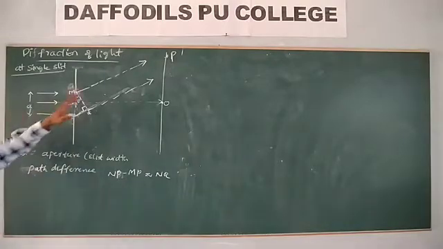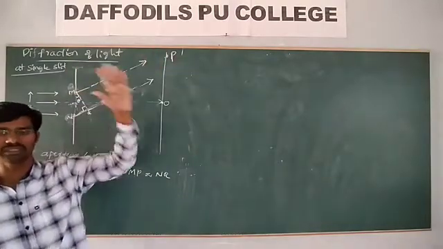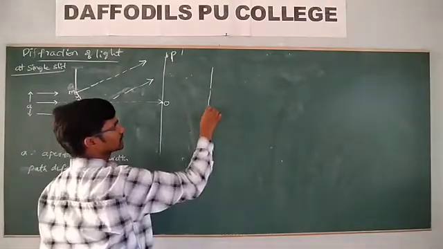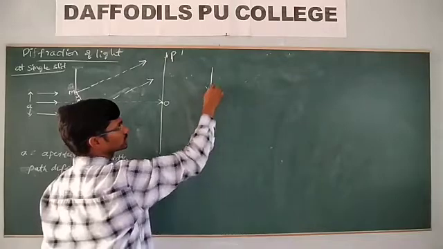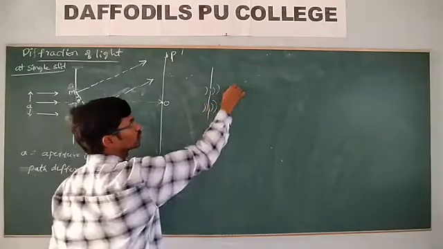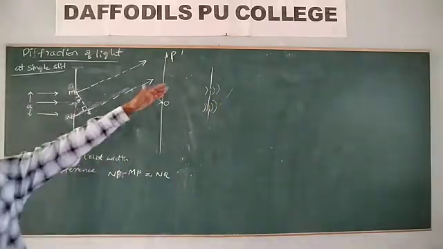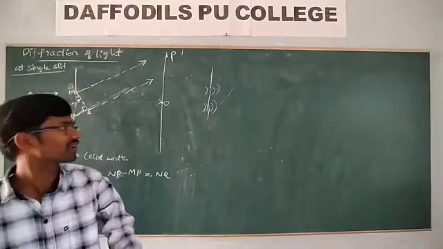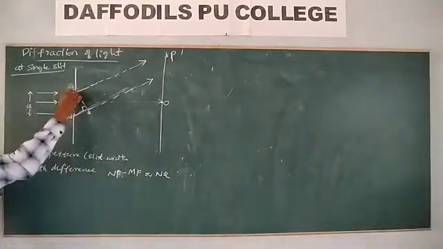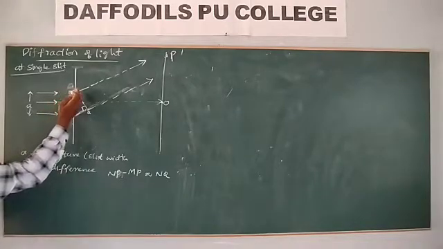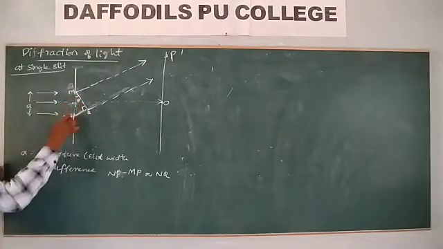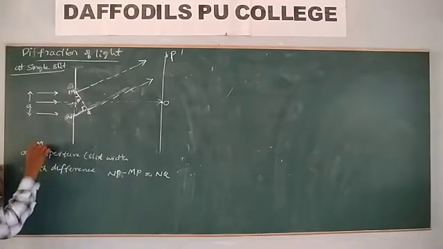And remember, how do you get the diffraction? That is a very important point. In the single slit experiment, we have taken, in the double slit experiment, two coherent sources, and these two different wavefronts are superposed, so that the interference pattern is observed. But in diffraction, only one slit is there. So the wave is incident on this MN.